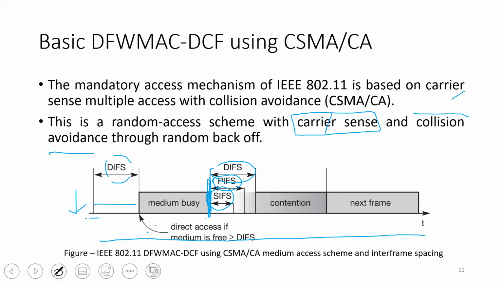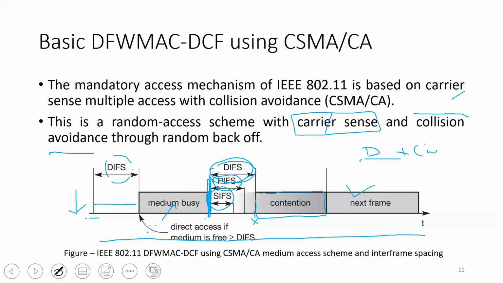So let's suppose it wants to communicate a data frame. It will wait for DIFS amount of time, and after waiting for DIFS, it will not be able to transmit its information immediately. It will again wait for some particular amount of time that is defined by the contention window. So after sensing the medium, if the medium is busy, the node will have to wait for DIFS plus the contention window amount of time in order to transmit the next frame.